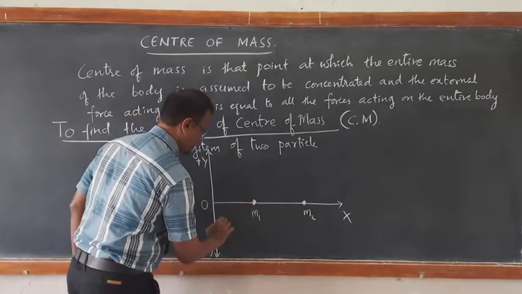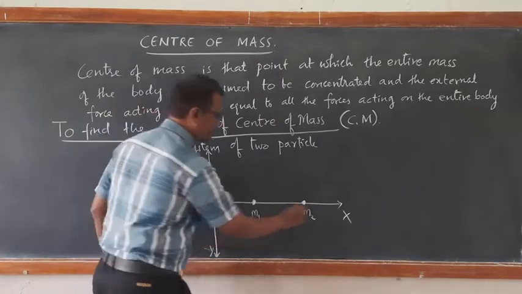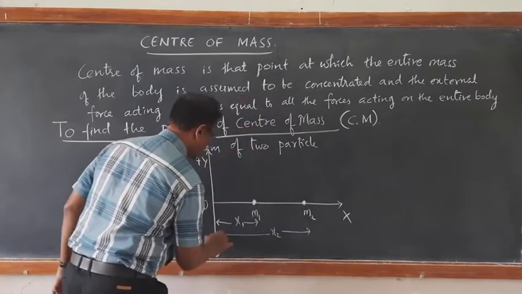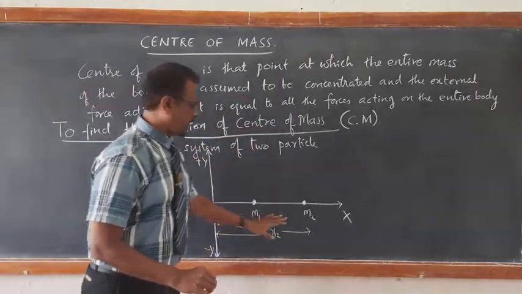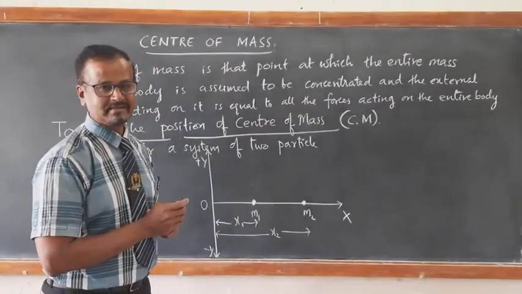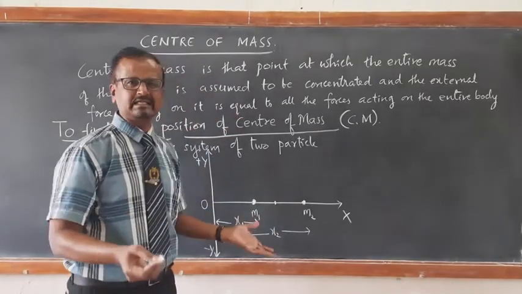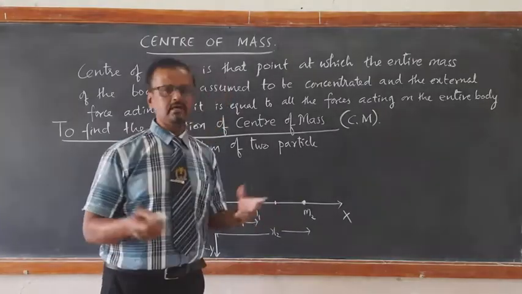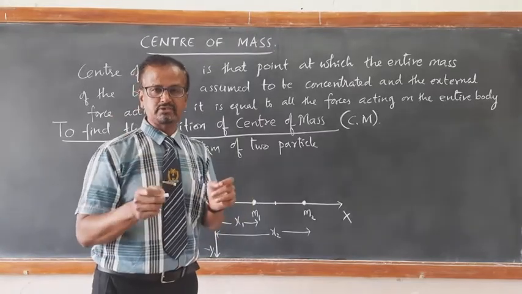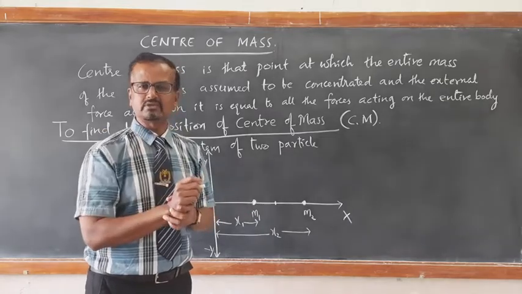Now, let us assume that m1 is at a distance of x1 from the origin, m2 is at a distance of x2 from the origin. Then what is the position of center of mass? Let me assume that this is the position of center of mass. It need not be exactly at the center because the masses are different. If the masses are the same, or if the mass is uniformly distributed, exactly at the center we can find the position of center of mass.